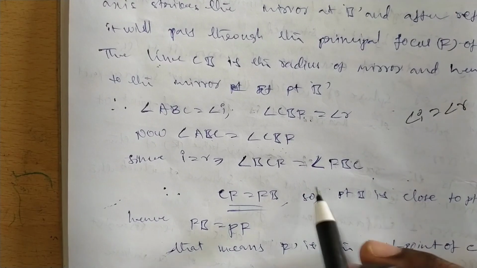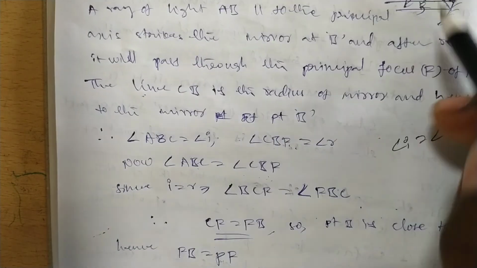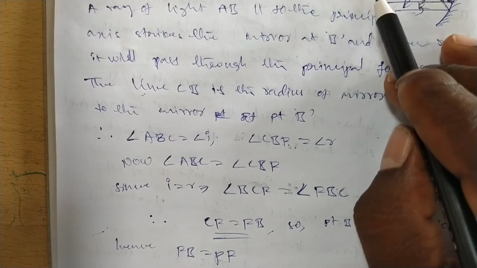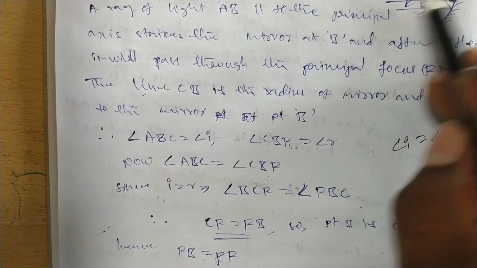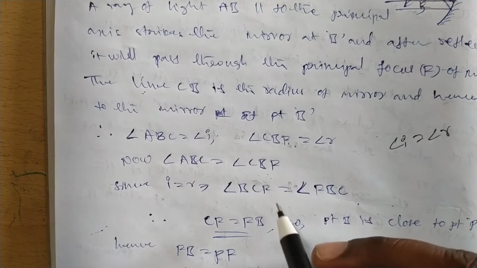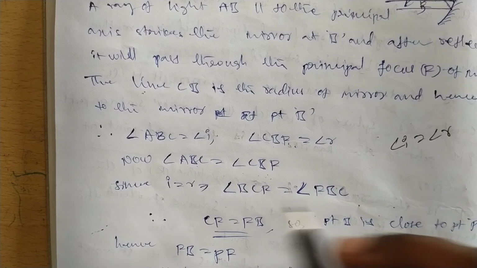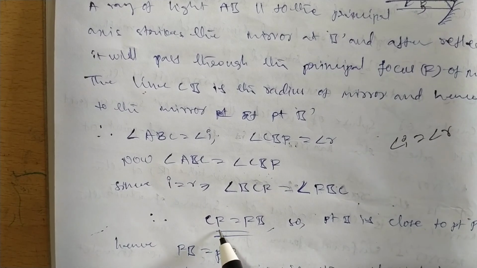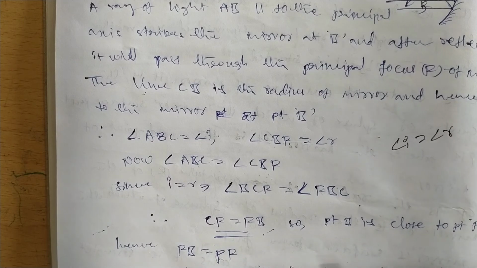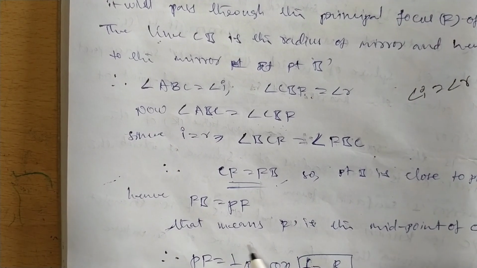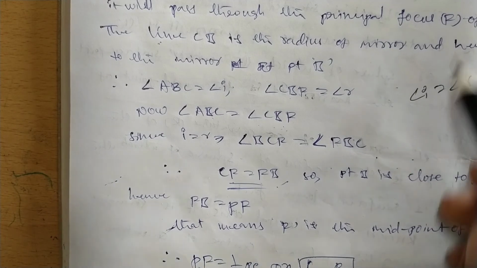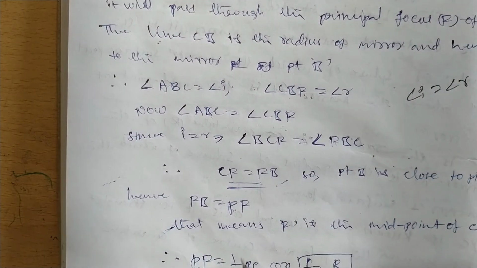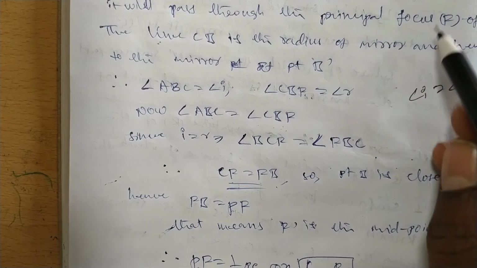Now take triangle BCF. Angle BCF is equal to angle FBC, so CF is equal to FB. From this we can say the focus is at the midpoint of CP, so PF is equal to 1/2 PC.